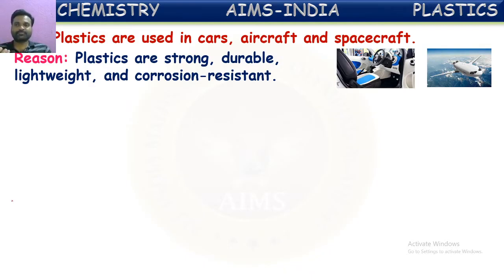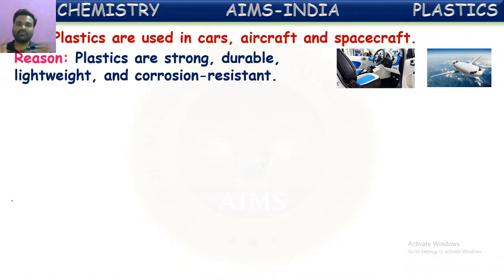Suppose you see the aeroplane, it should fly in the air. If you use complete metals to make this aeroplane, it will be very heavy. It cannot fly. That is why, along with certain alloys, most of the body will be plastic. Plastic materials are used in making these body parts of aircraft and spacecraft.